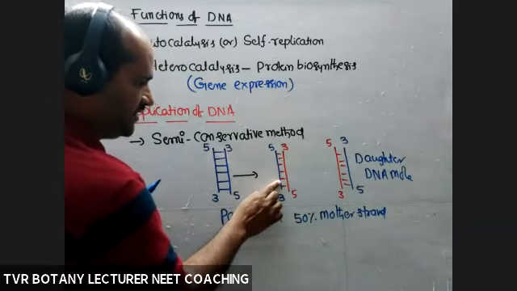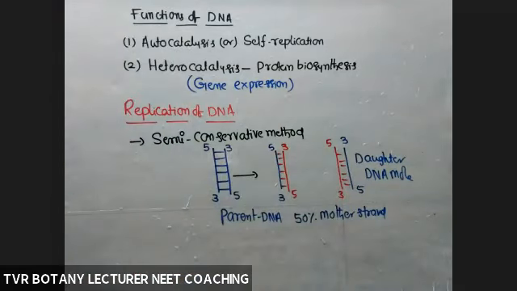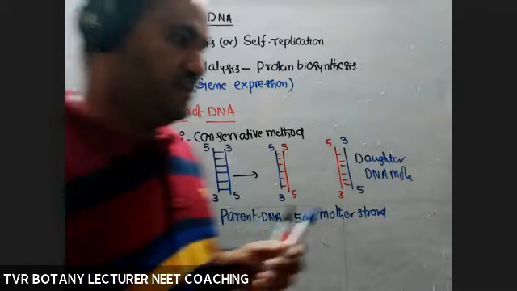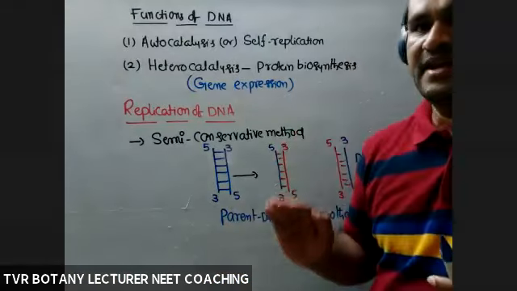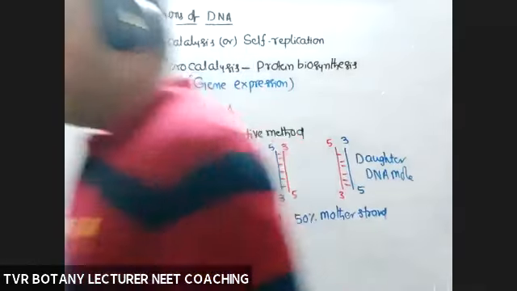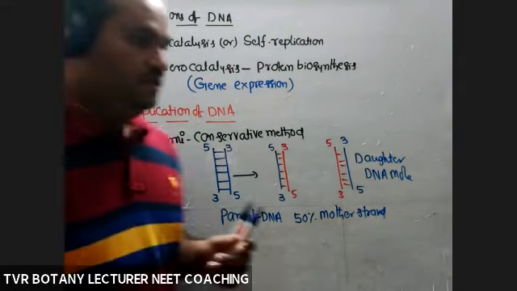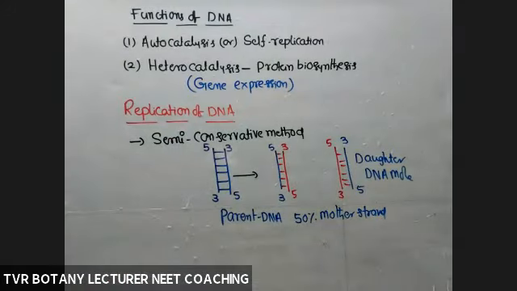Blue, 50% mother. Hence the name semi-conservative method of DNA replication. This method was proposed by Watson and Crick. Mainly Crick contributed, but according to the textbook, go for Watson and Crick. Okay, right? Is it clear? So that's about the semi-conservative method of DNA replication.